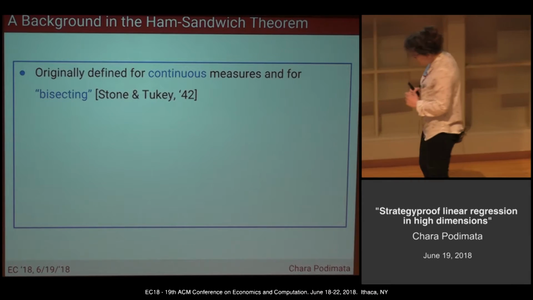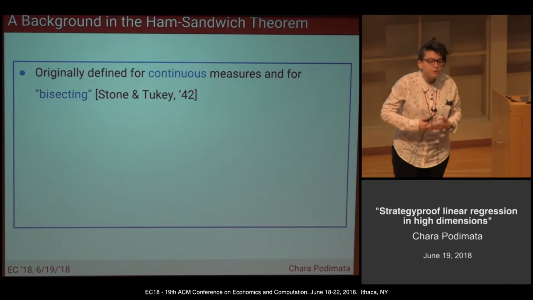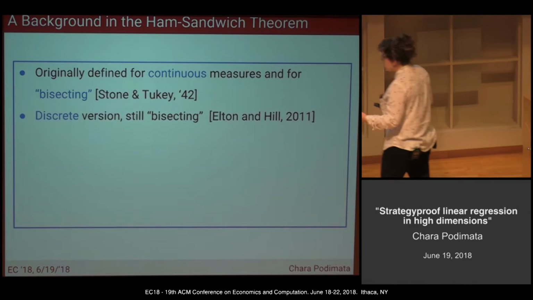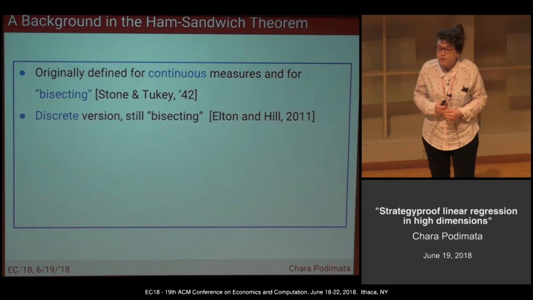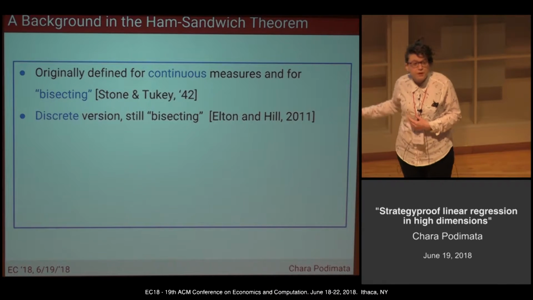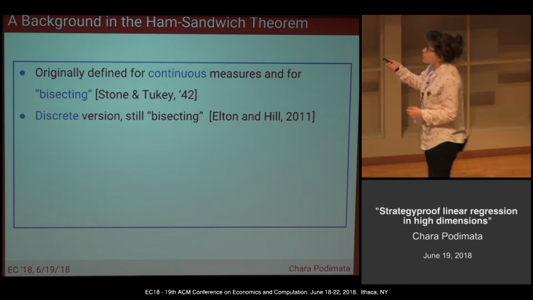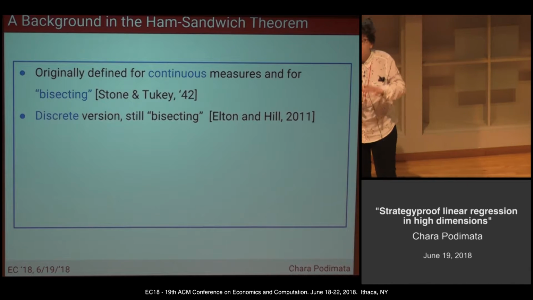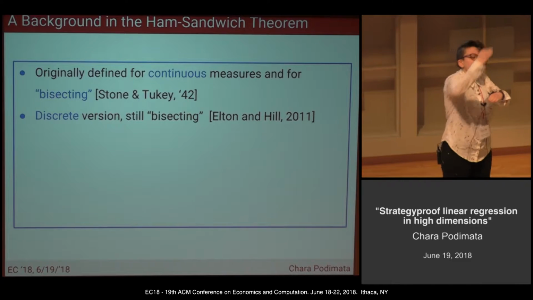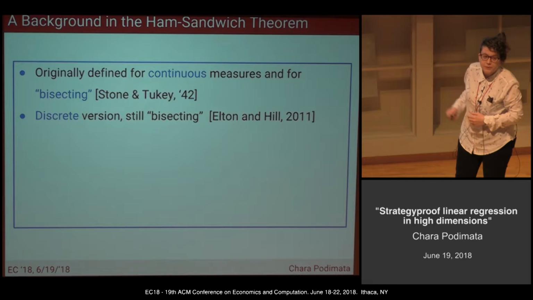A bit of background here. It was originally defined by Stone and Tukey in 1942 for continuous measures and just for bisecting hyperplanes. A discrete version of the above was defined in 2011 by Eldon and Hill. This is all literature from computational geometry, by the way. Still bisecting. The discrete version told us that when you have a discrete set of points, there's a hyperplane that leaves half of the points of each set above and half of the points of the set below the hyperplane.